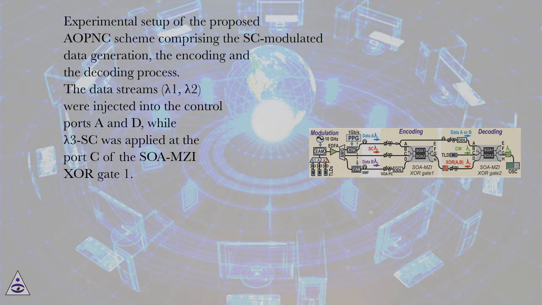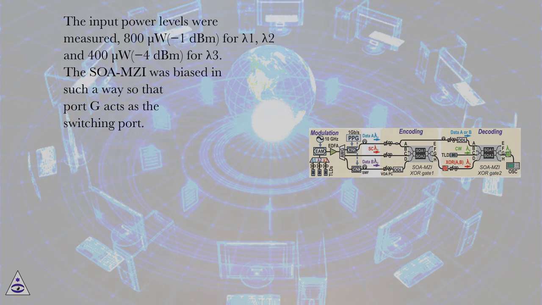Experimental setup of the proposed OPIC scheme comprising the SC modulated data generation, the encoding and the decoding process. The data streams, lambda 1, lambda 2, were injected into the control ports A and D, while lambda 3 SC was applied at the port C of the SOA MZI XOR gate 1. The input power levels were measured, 800 W-1 dBm, for lambda 1, lambda 2 and 400 W-4 dBm, for lambda 3. The SOA MZI was biased in such a way so that port G acts as the switching port.